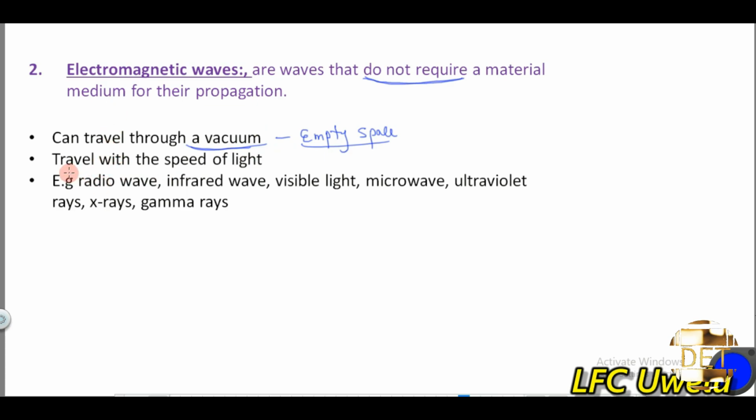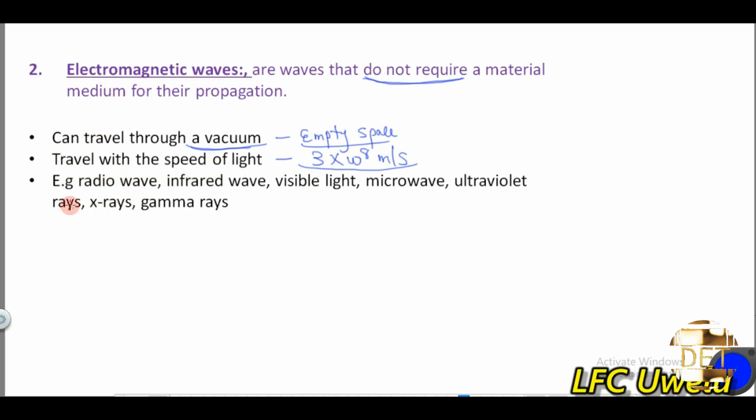Another important thing that you should know about electromagnetic waves is that they travel with the speed of light. And the speed of light is 3 times 10 raised to power 8 meters per second. That's the speed of light. You can be asked this: what is the speed of light? It is 3 times 10 raised to power 8 meters per second. What that means is that as soon as you turn on a flash of light, it can travel a distance of 3 times 10 raised to power 8 meters in 1 second. So electromagnetic waves travel with what?